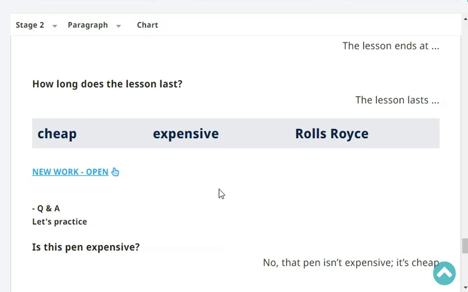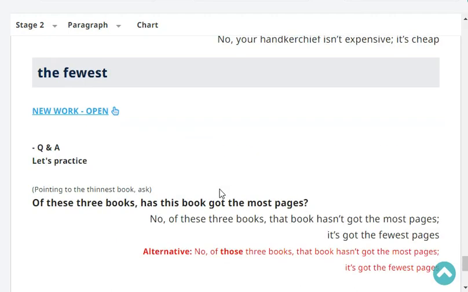Of these three books, has this book got the most pages? No, of these three books, that book hasn't got the most pages. It's got the fewest pages. Which person in your family read the fewest books? My brother is the person in my family who read the fewest books.